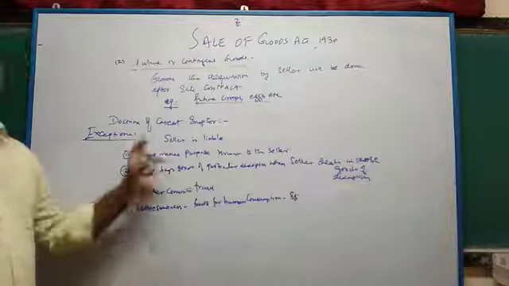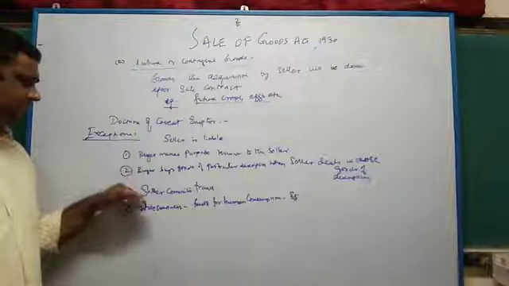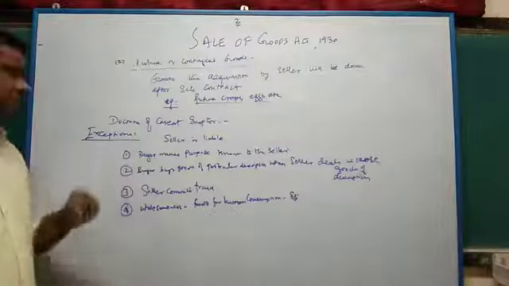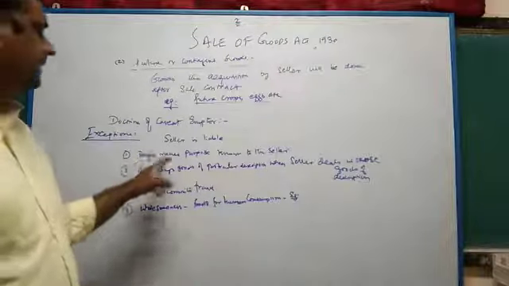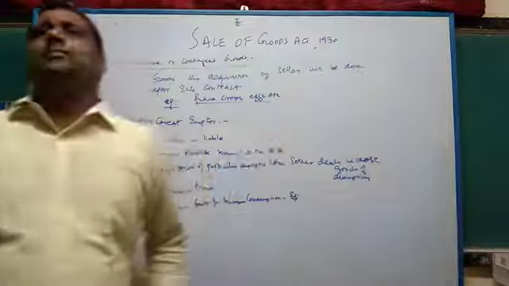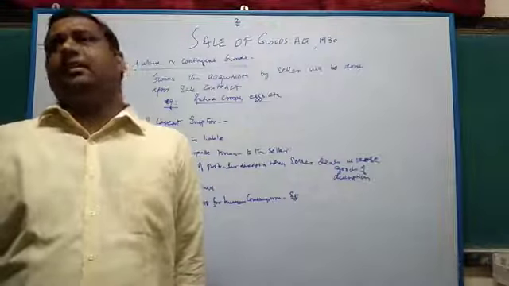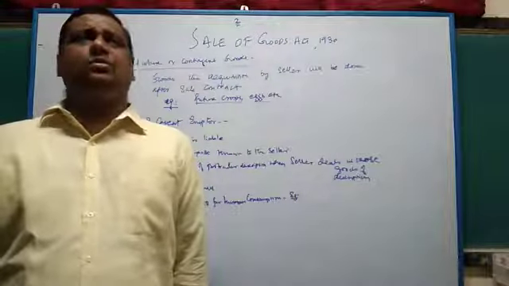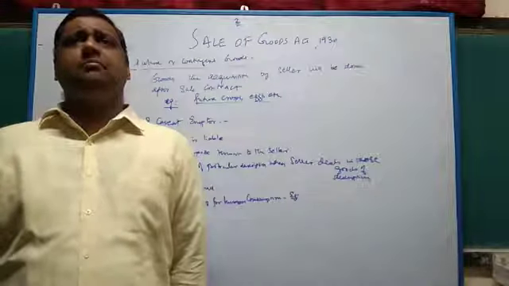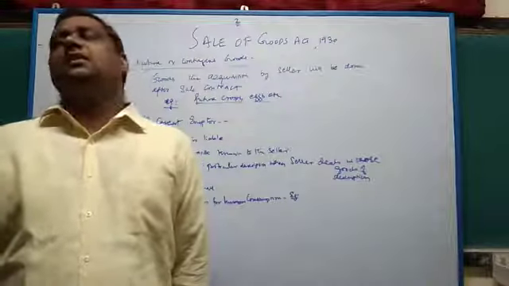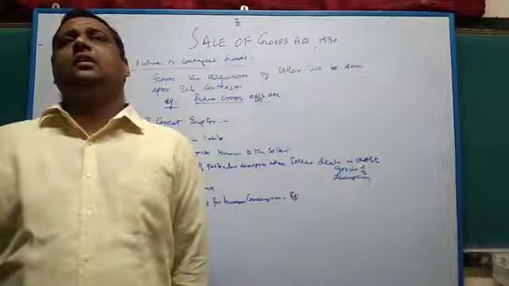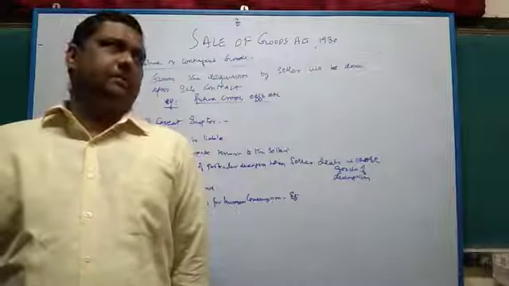The seller is responsible. What are the circumstances? There are 4 circumstances where the seller is responsible. First, the buyer makes a purpose known to the seller. For example, if the buyer makes the purpose known to the seller, the seller has to sell only goods meeting that purpose. He cannot sell goods which are not meant for that purpose.